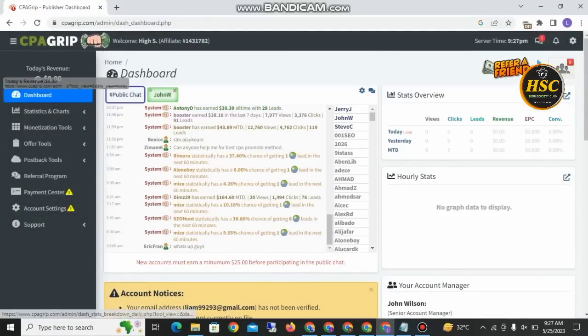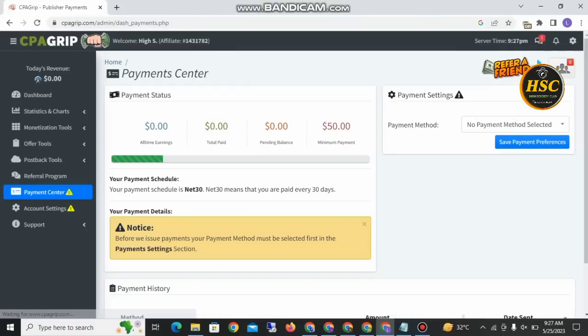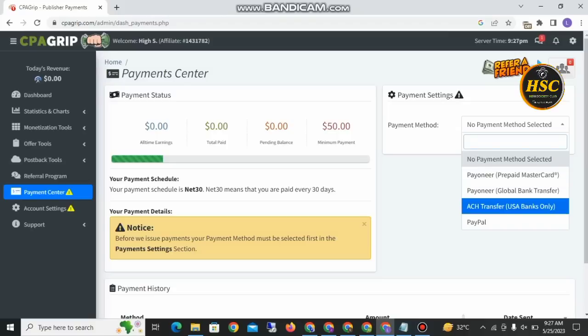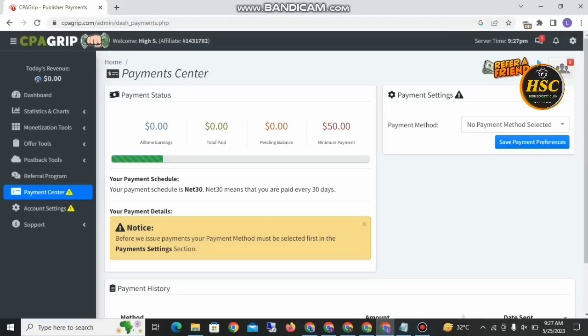Your earnings will be added here, and if you want to withdraw your payment, you go to the payment center. The payment methods are Payoneer Global Bank Transfer, Payoneer Prepaid Mastercard, USA Bank only, and PayPal. You can withdraw in your PayPal account.